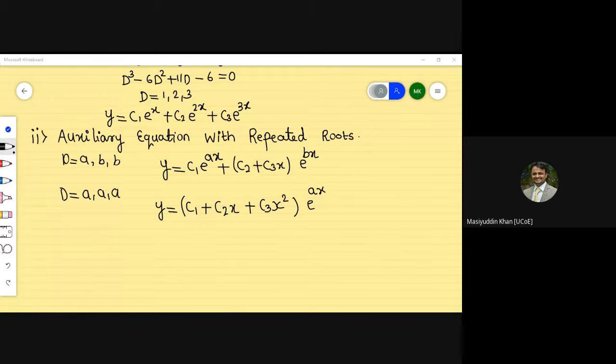So here C, when I say that it is a C, what will be a C? So C is basically a constant, it is your choice.